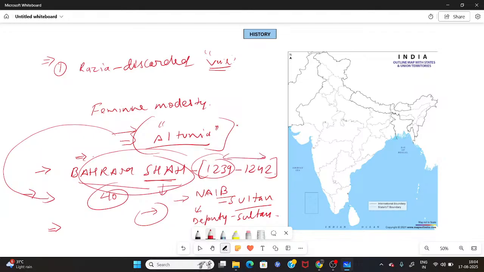Behram Shah sat there for 3 years. After 3 years, what happened? He was blinded and killed at the instructions of the corps of 40. They got rid of him after just 3 years. You can see the corps of 40 were growing in power and in size as well, and their intentions were getting bigger. After 1242, they brought another puppet ruler, Masood Shah, who was there for just 4 years, from 1242 to 1246, placed on the throne of the Sultanate.